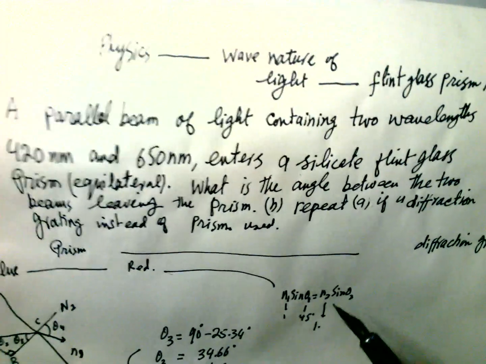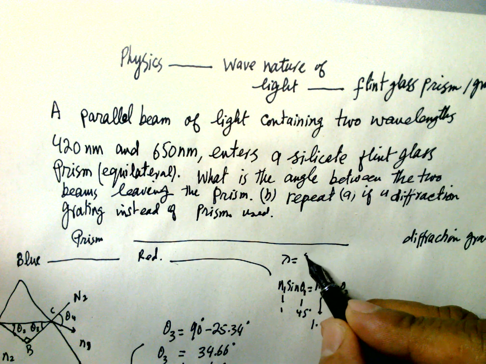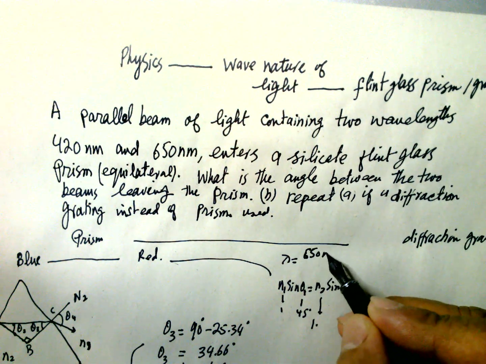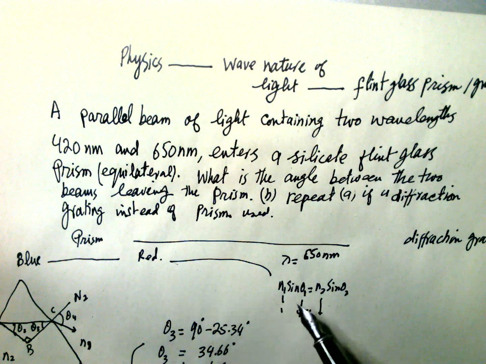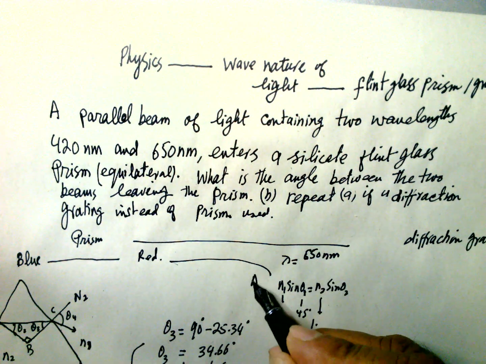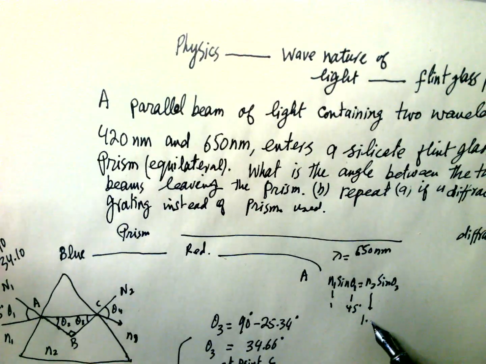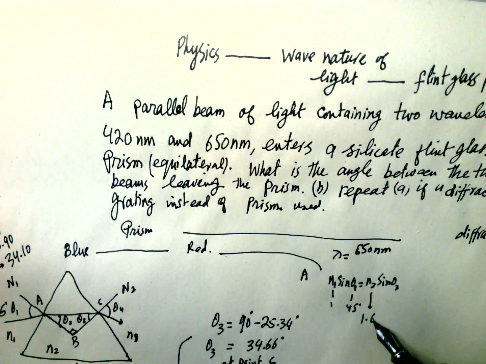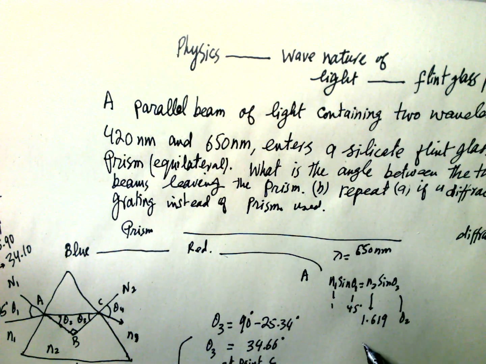So for red, which is lambda equal to 650 nanometer, we will apply this Snell's law at point A here. So applying this, N2 is equal to 1.619, and theta 2 we have to find from this one.